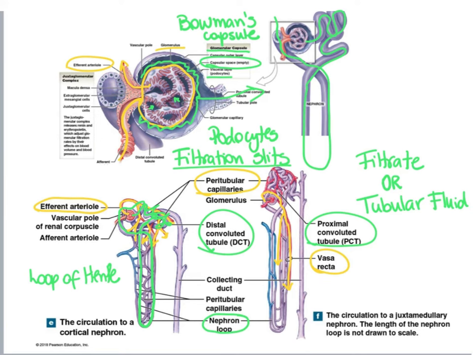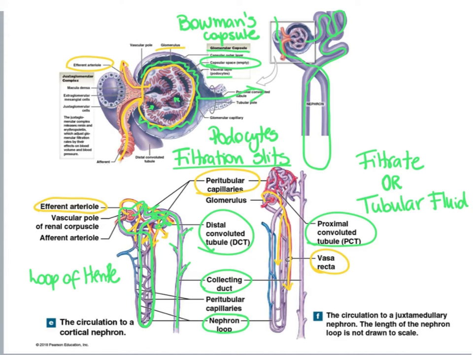Then after the distal convoluted tubule, the tubular fluid goes into the connecting tubule and then into the collecting duct. And as you can see here, the collecting duct collects tubular fluid from several connecting tubules. And then eventually this tubular fluid turns into urine, and that will be released into the minor calyx.